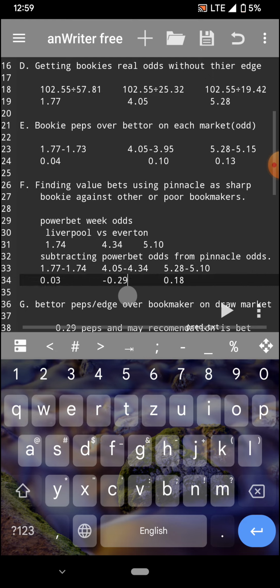And most importantly, I'm going to tell you this, guys, for you to be able to know if it's a value bet, because you might go and see on this particular, so this was the expected, right? The expected for the draw up there was a 0.10, and then when we try to minus the Pinnacle odds from the Power Bet, it was giving us a minus 0.29. So it's very important right here, guys.